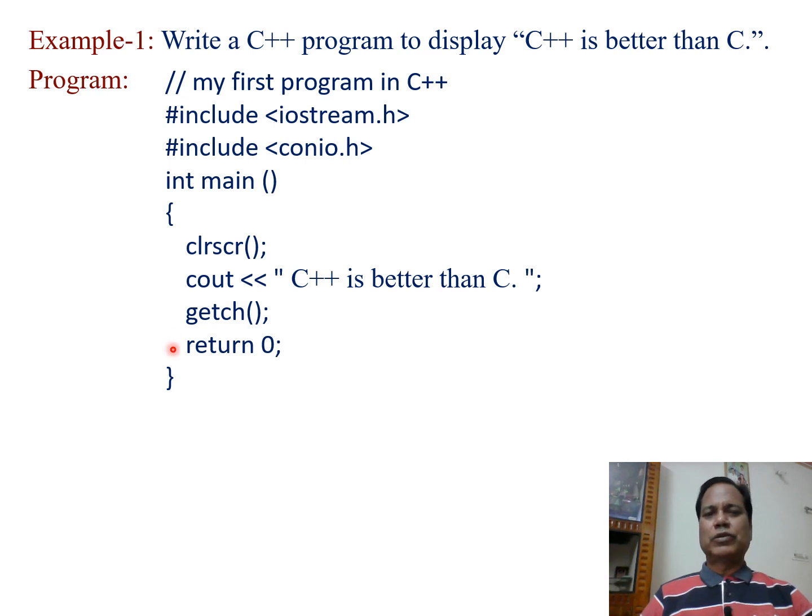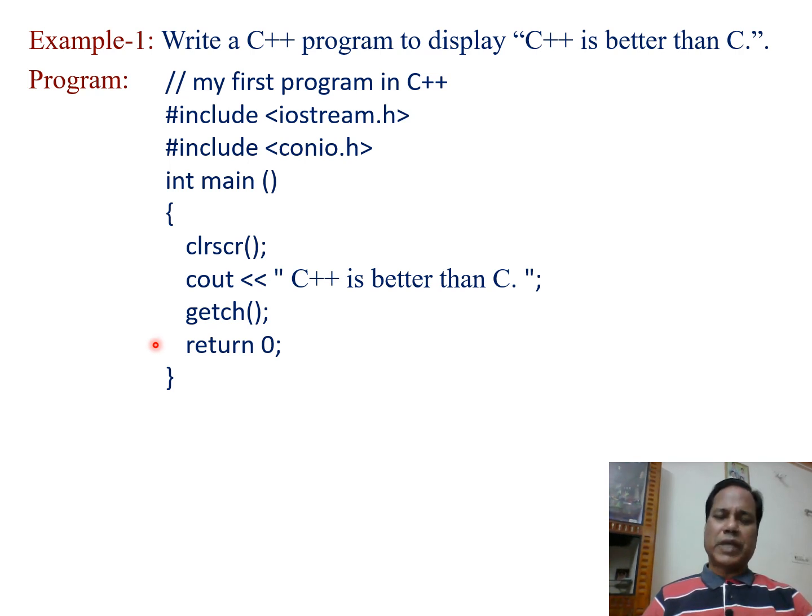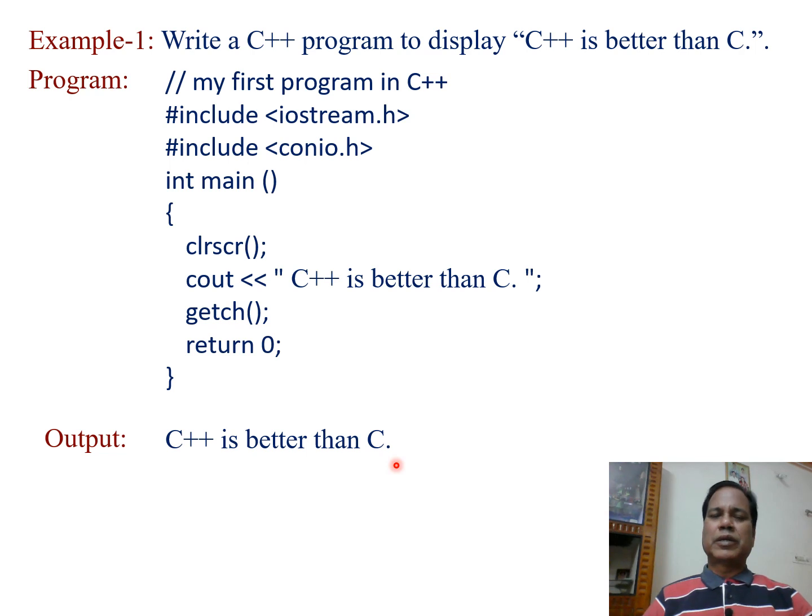Then return 0, informs the operating system that the code is executed properly. So when this example is executed, then we get the output C++ is better than C displayed on the screen. Now let us discuss the program features of this example.